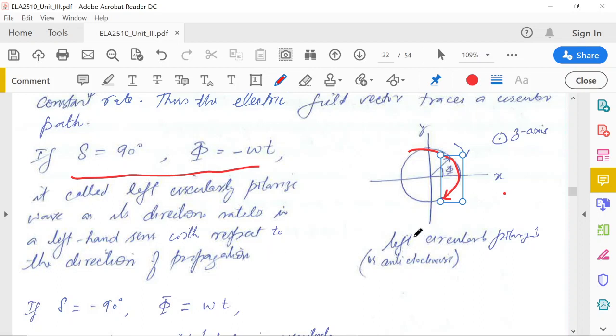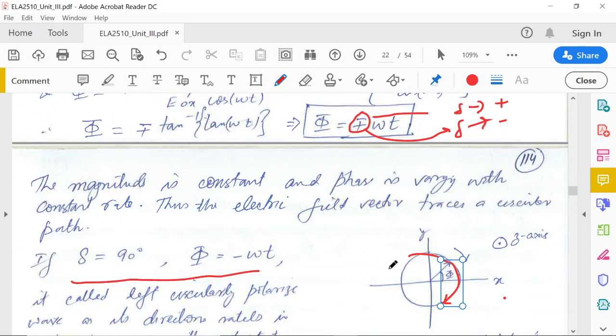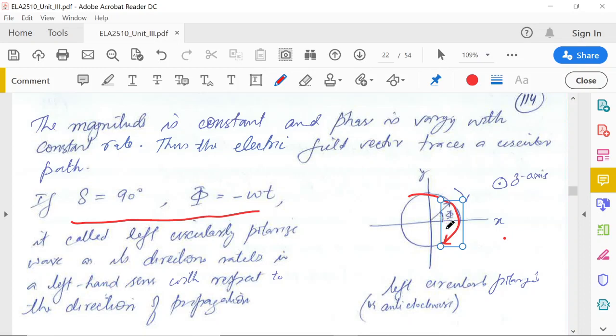Why? Because if we put up the thumb of our left hand in the direction of the z-axis where the wave is propagating. In this case, we assume that the wave is propagating in the z direction. We have taken here the function omega t minus z. And if we put up the thumb of the left hand in the direction of z, the fingers will give the direction of rotation.